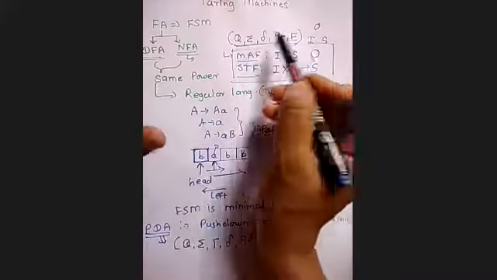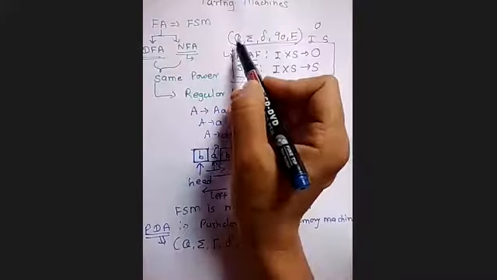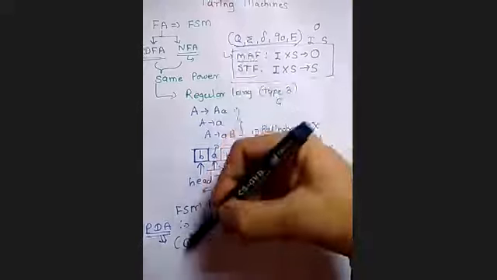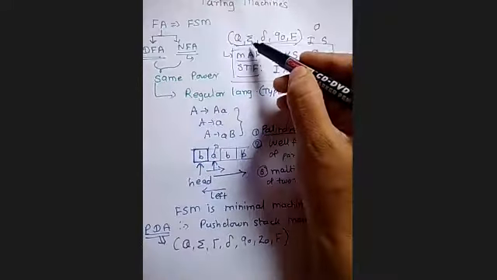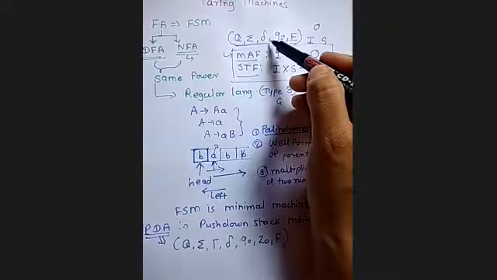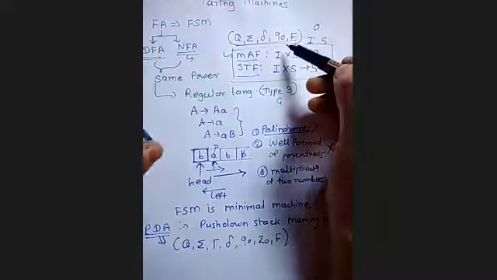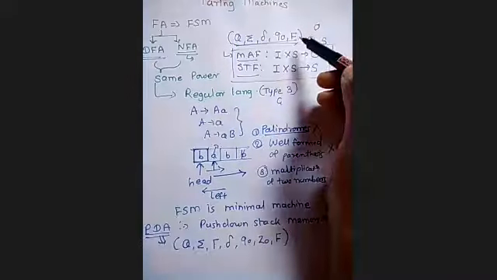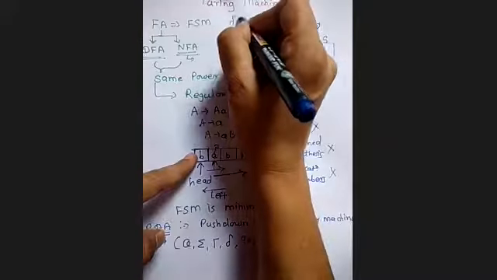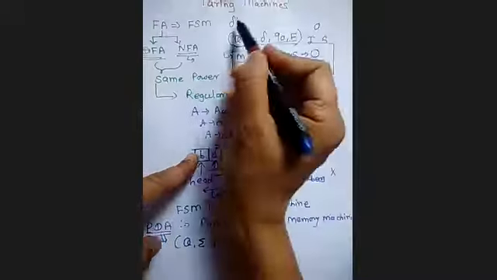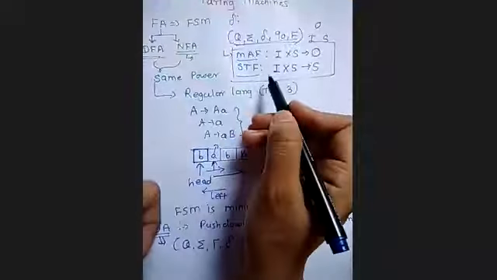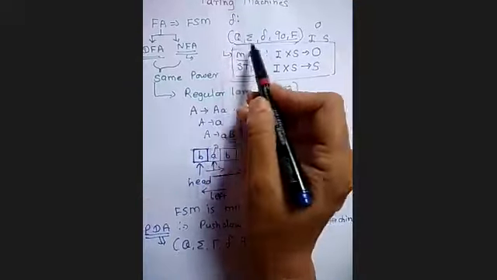Remember the meaning of this. What is Q here? Q is a finite set of states. Same meaning here. This is your input alphabet. Delta is a transition function. Q0 is the initial state. And F is a set of final states. In case of finite automata, how is the transition determined? Transition is the same as that of the STF, but now the notations are somewhat different.